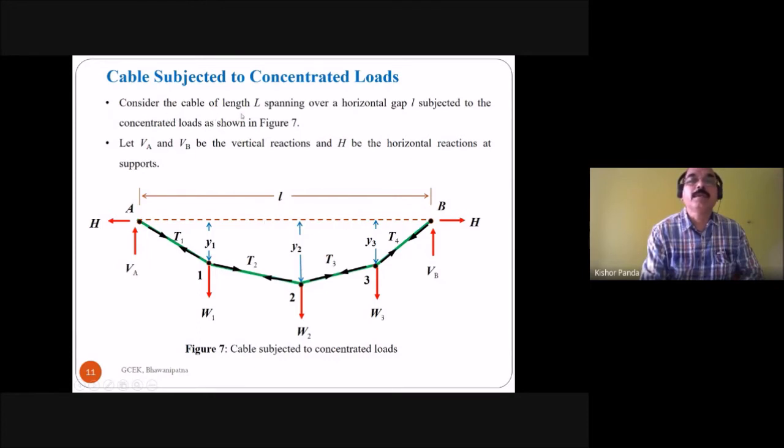Consider the cable of length L spanning over a horizontal gap l, subjected to the concentrated loads as shown in figure 7. These are the concentrated loads W1, W2 and W3. Due to these loads, the reactions at A and B are the vertical reaction VA at A, the vertical reaction VB at B, and the horizontal reaction H at both A and B. So let VA and VB be the vertical reactions and H be the horizontal reaction at the supports.